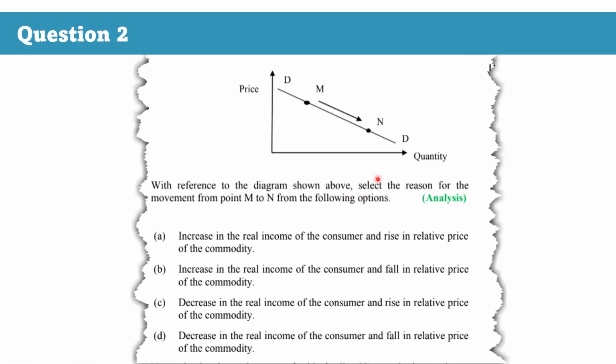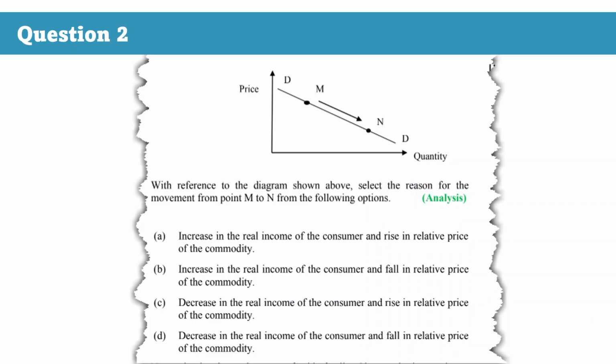Now look at this diagram showing the movement from point M to N. Many students will immediately say price falls and quantity demanded increases. That observation is correct, but it is not the answer. ISC is not asking here what happened. It is asking why this movement took place. The movement from M to N is a movement along the demand curve, which means it is caused by a change in the price of the commodity itself.